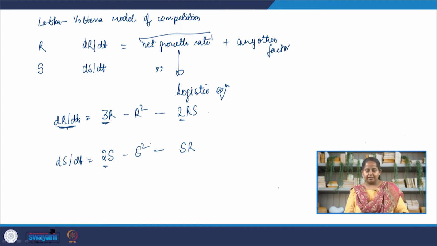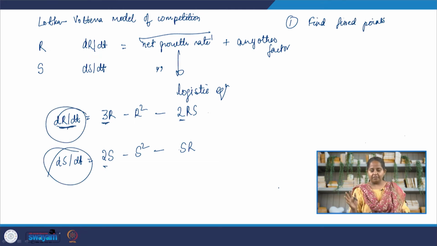Okay, we are going to find the fixed point. So, step 1, find the fixed point. Remember, fixed points are when there is no change with time. So, dr by dt and ds by dt will simultaneously become 0. So, what we have is 3r minus r square minus 2rs is equal to 0.